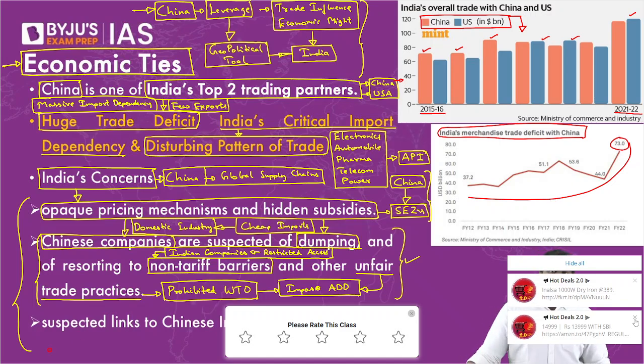So this is a very unhealthy trade relationship, and China could leverage this for a geopolitical advantage, given that we have border disputes and a strategic competition. Right? China could misuse this economic advantage to punish India economically when tensions or disputes are present. That is what scares India. That is what India fears.